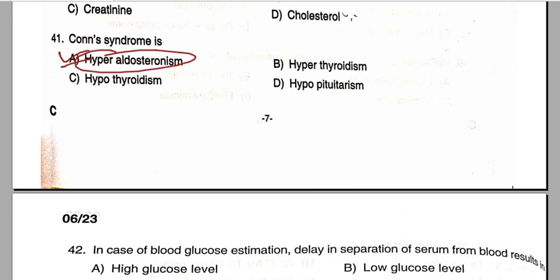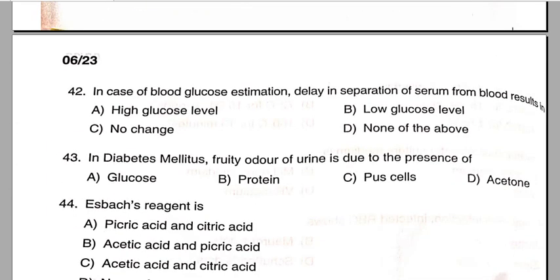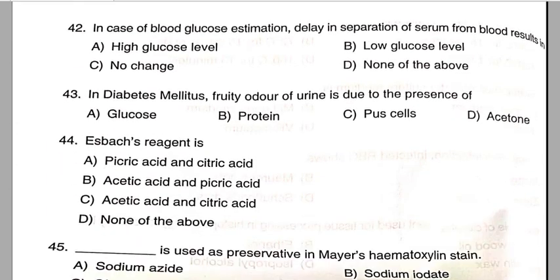Then question number 42: in case of blood glucose, delay in separation of serum from the blood results in a low glucose level. The correct answer is option 2. In diabetes mellitus, the fruity odor of urine is due to the presence of ketones. Option A is the correct answer.